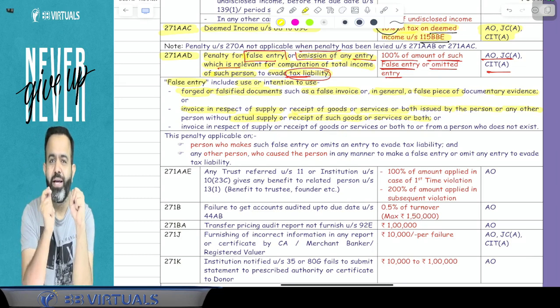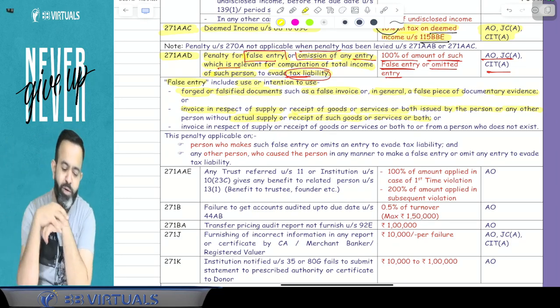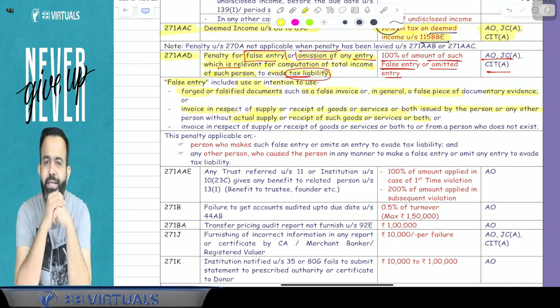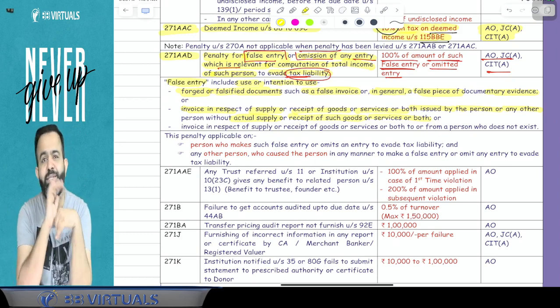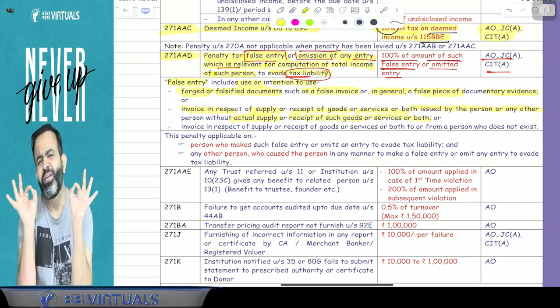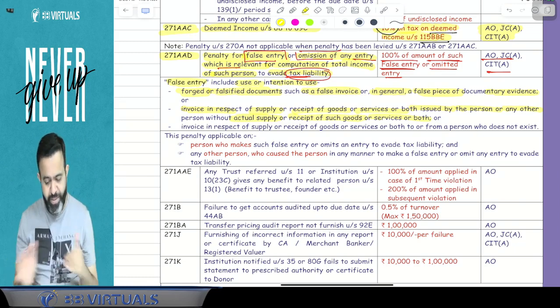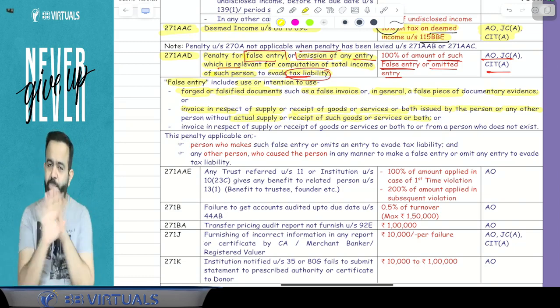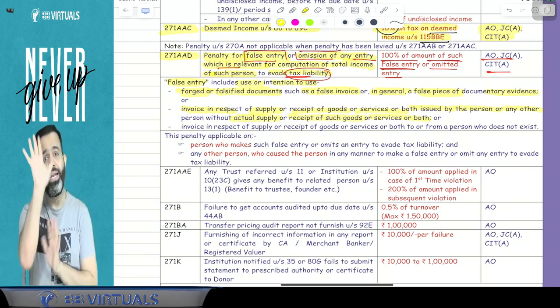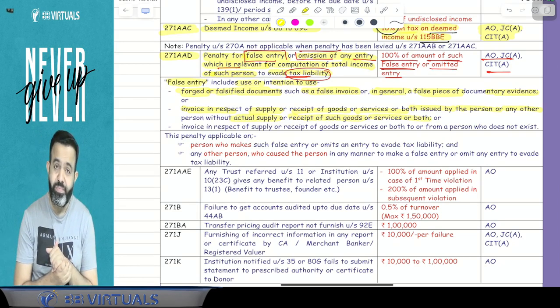Or many times, I take a bill from a friend who is a practicing chartered accountant, just to claim the expenditure, but I have not actually obtained the service. Then it will be treated as a false entry. Means actual goods are not purchased, there is no actual supply of goods or services, and there is only an invoice. Then it will be treated as a false entry.